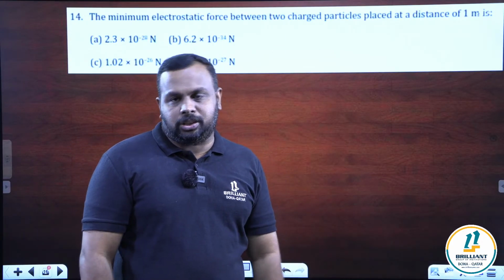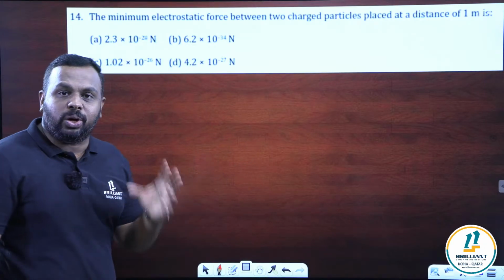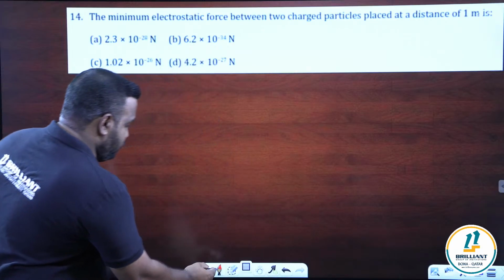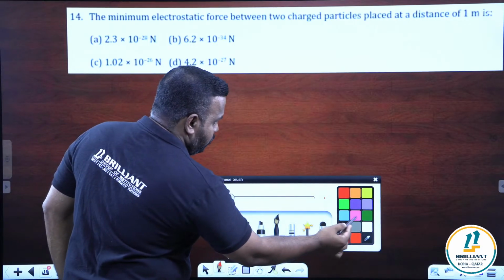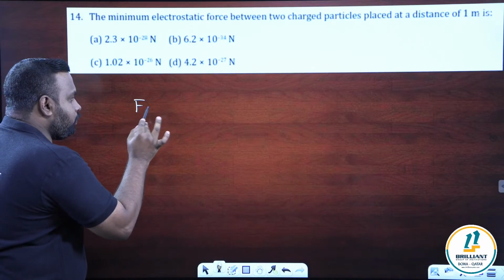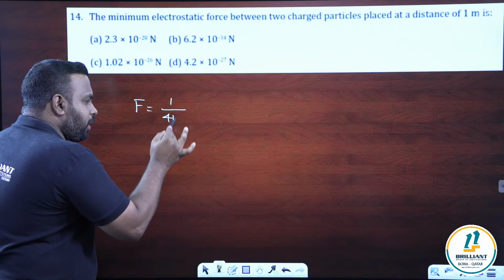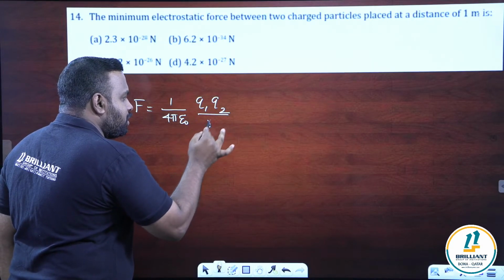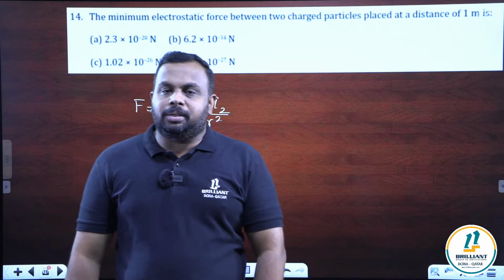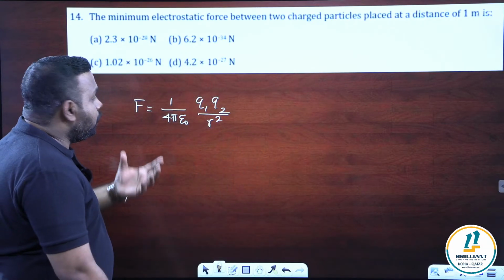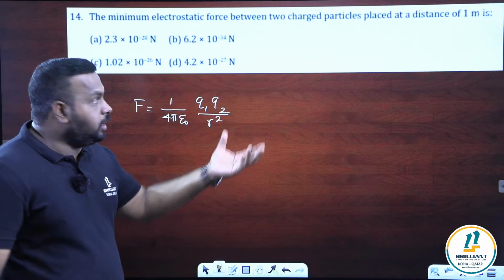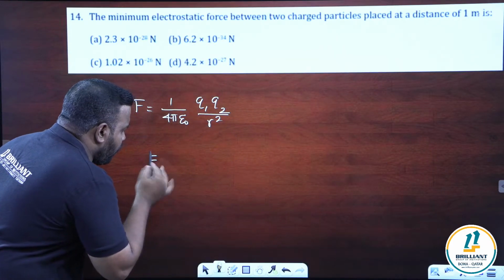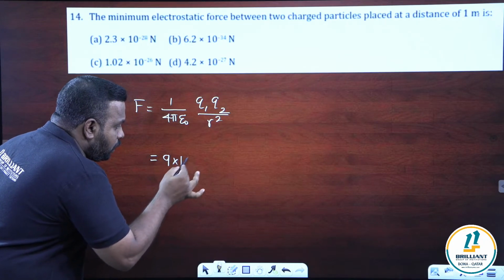What are the values of the charge? Charge value is not given. Then how can you find the minimum force? See, what is the formula for force? Coulomb's law. F is equal to 1 by 4 pi epsilon naught Q1 Q2 by R square. This is the formula. Yes or no? Minimum force means this 1 by 4 pi epsilon naught value is fixed. It is 9 into 10 power 9.